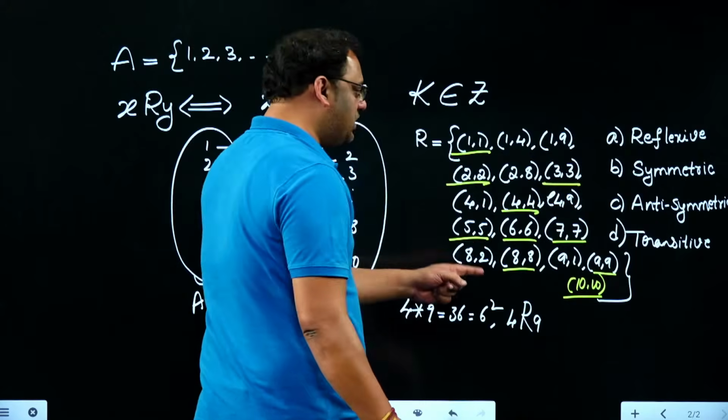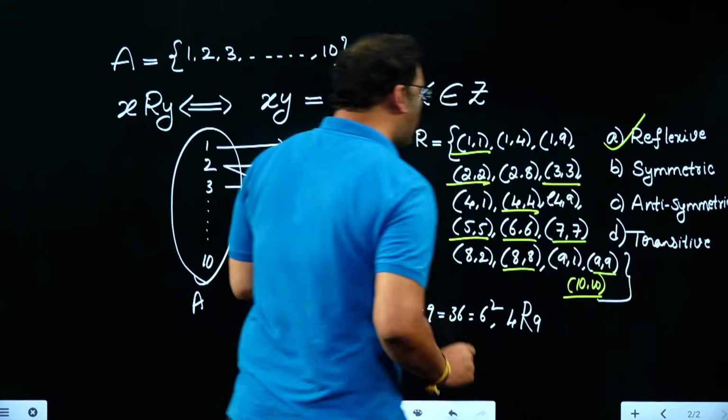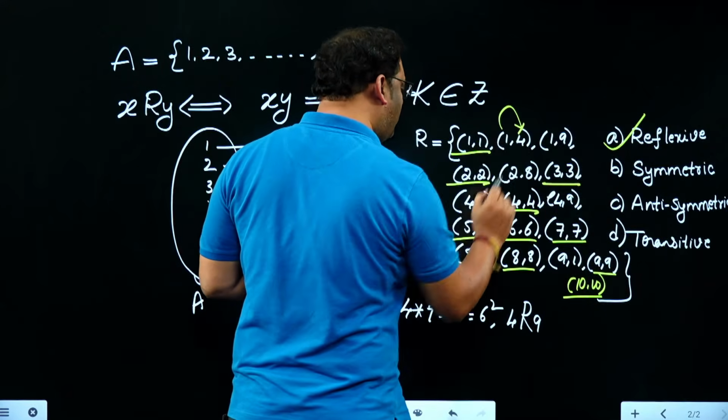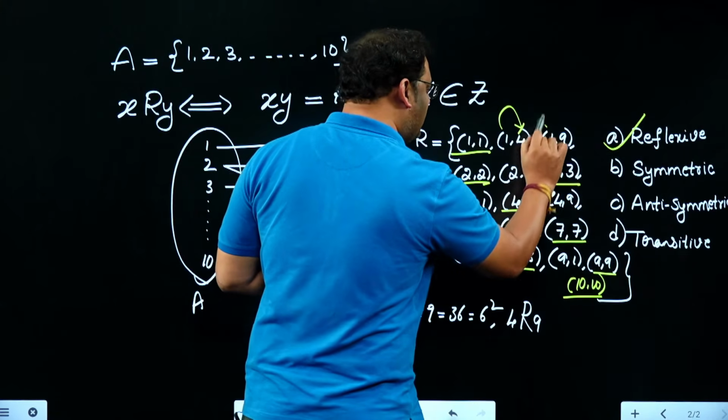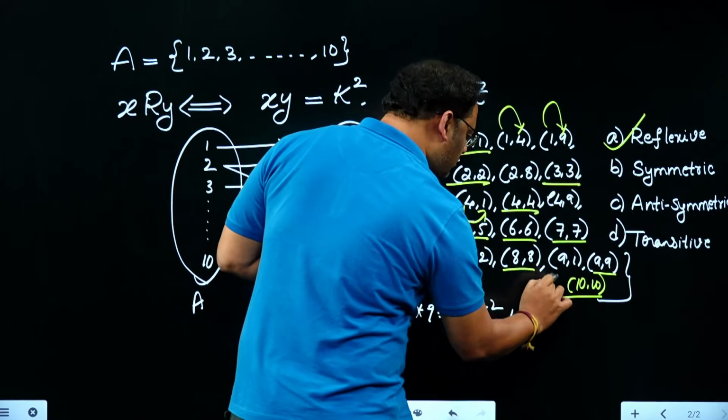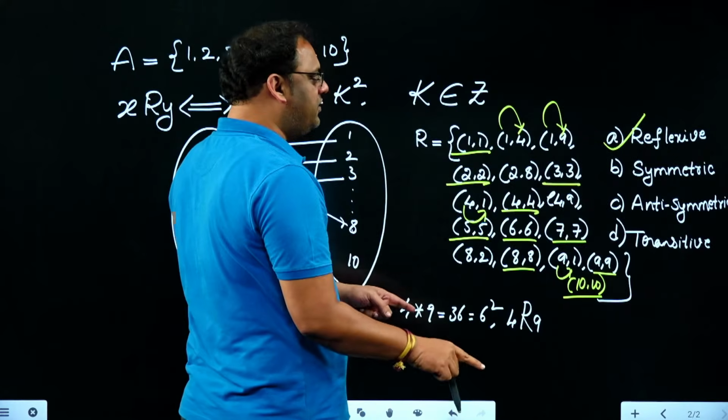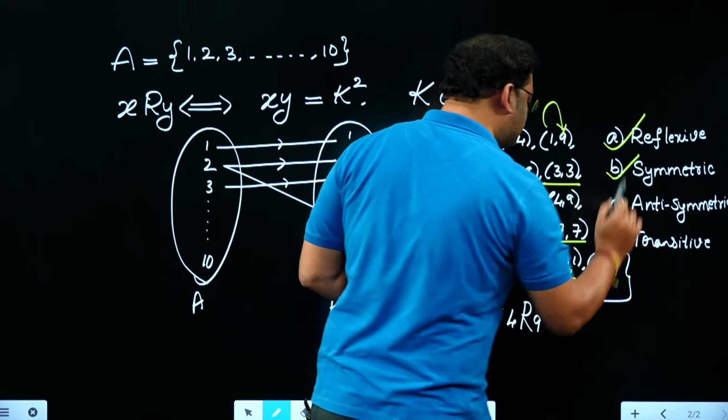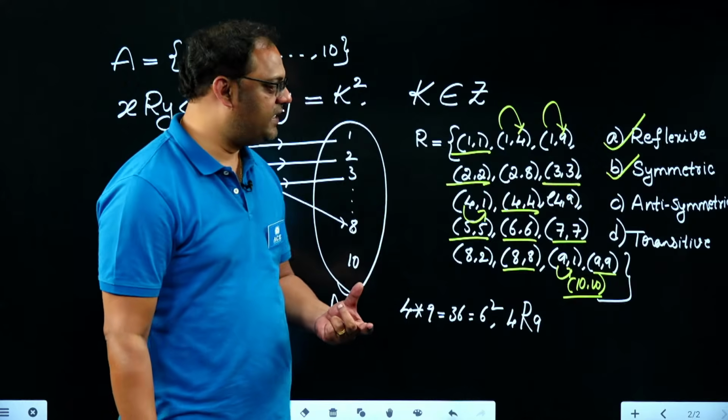(1,1), (10,10)... you can confirm that it is reflexive. And whenever 1 is related to 4, 4 is also related to 1. 1 is related to 9, 9 is related to 1. In this scenario, you observe everything, it's going to be symmetric. And now comes the part of antisymmetric.